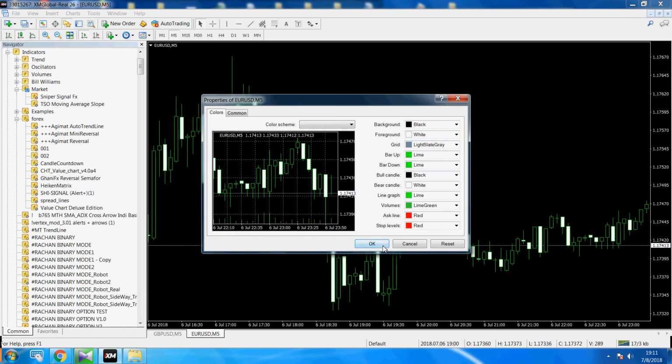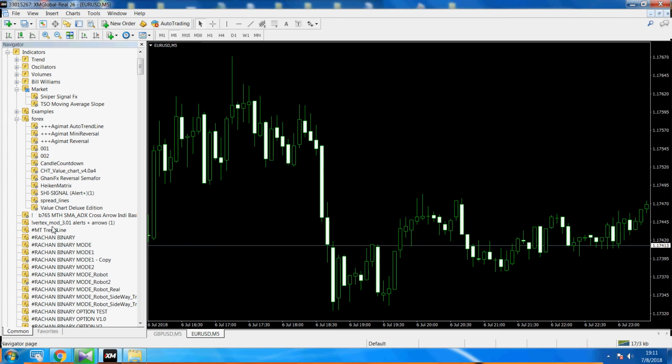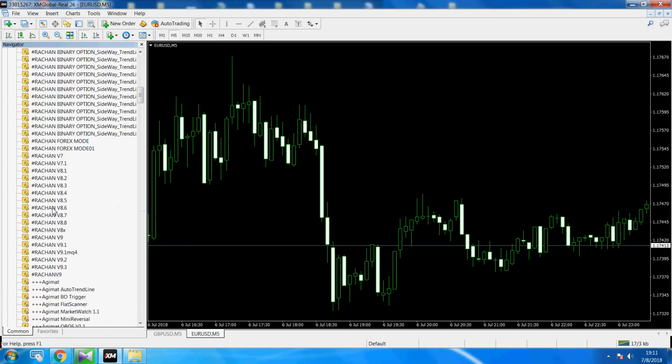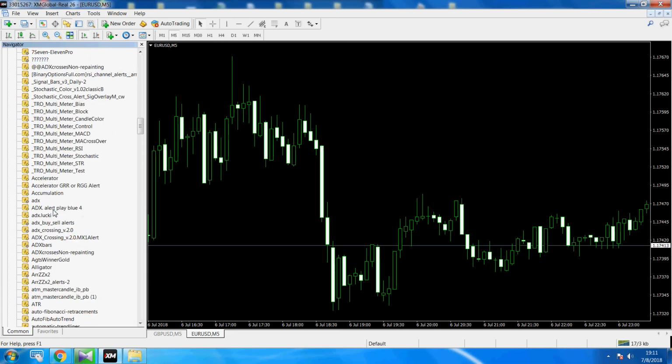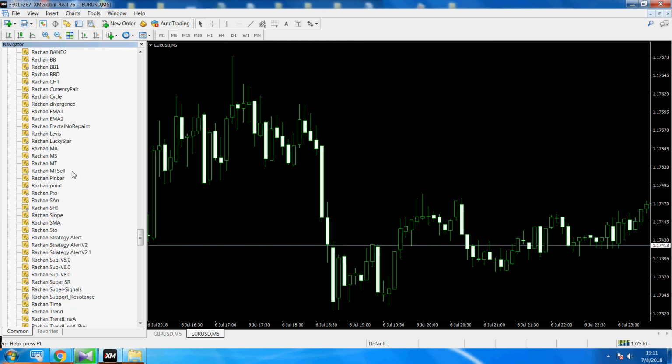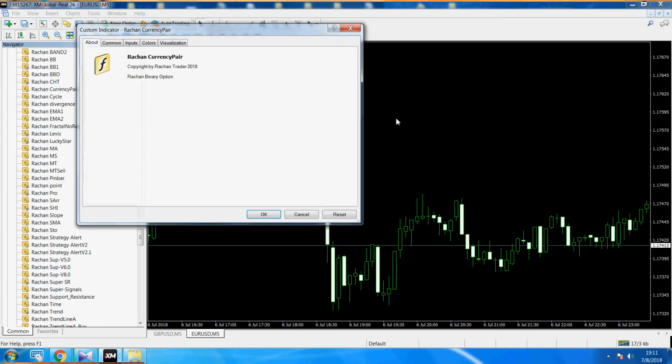Okay, now I follow the default MT4 chart, and step 2, left click the indicator Rachan currency pair, left click here and hold it and drop it in the MT4 chart here. It shows like this, and then click OK.